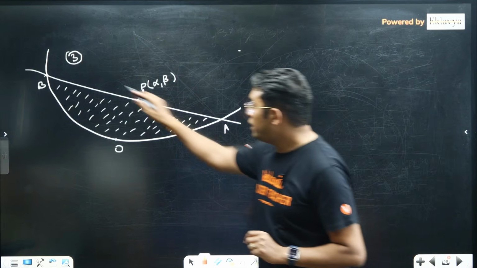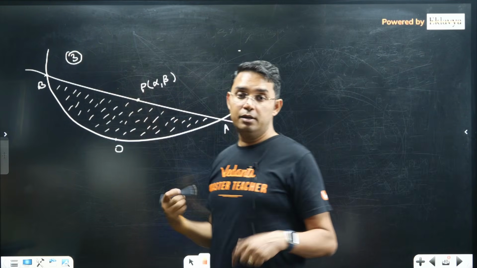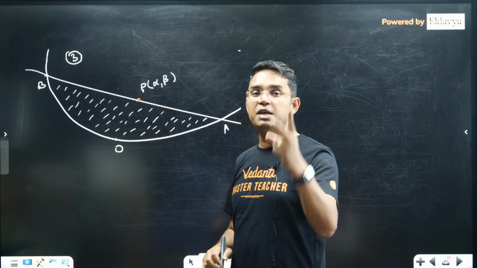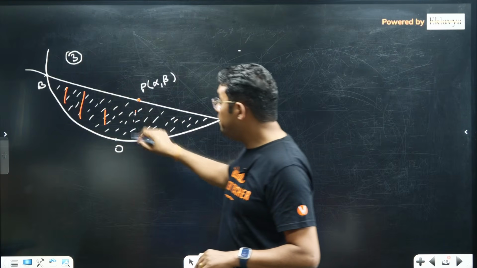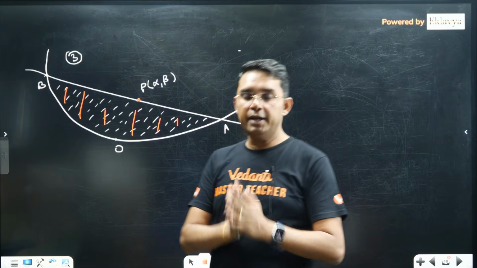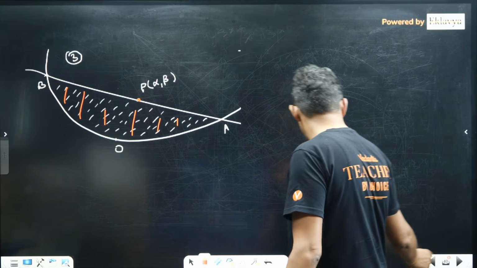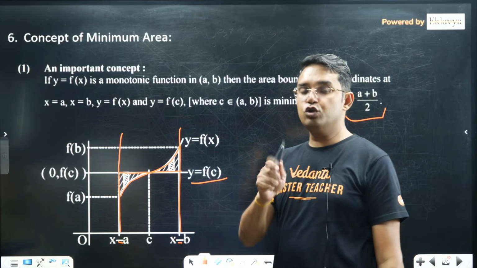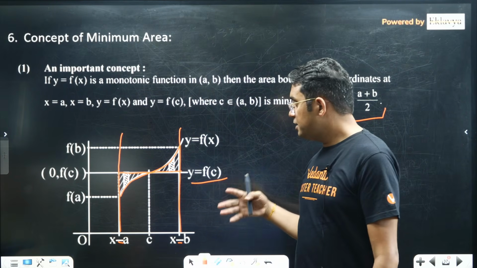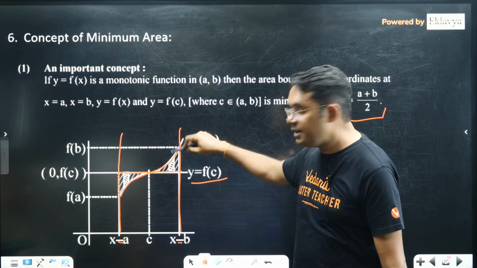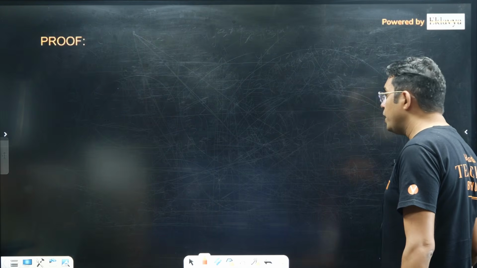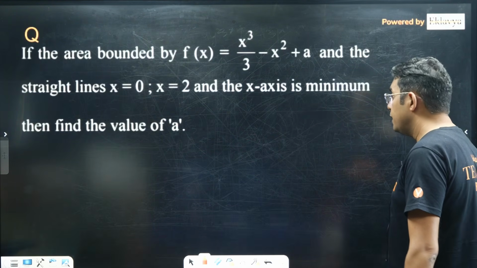In fact, if you have a variable line and a curve like a conic section or e power x ln x, this kind of curve, then also this area will be minimum if your P is the midpoint. The concept behind it is similar to the proof I have given for this thing. Please go through my session notes. If you have any problem, just let me know. Maybe I can give some methods you can understand, but I think that should be sufficient. I have given it in the session notes. Please go through it. Okay, now I'll do 2 questions based on that, and that will be the end of this session today.